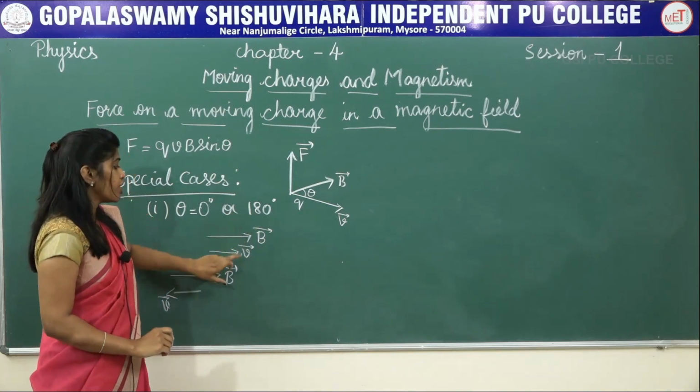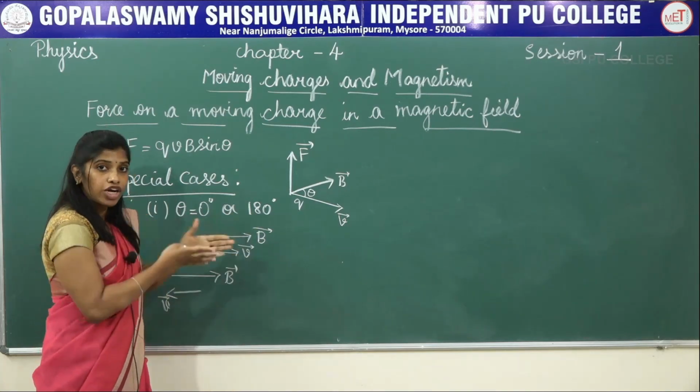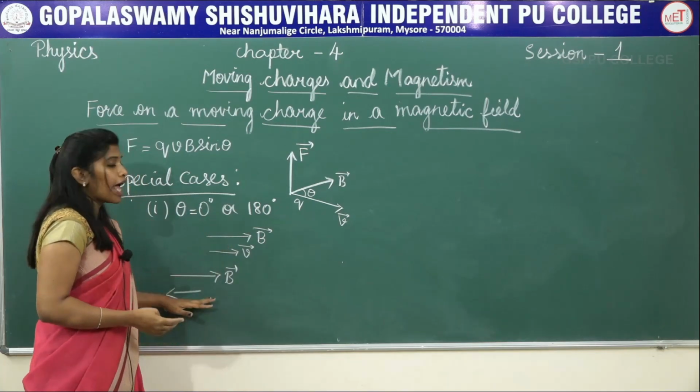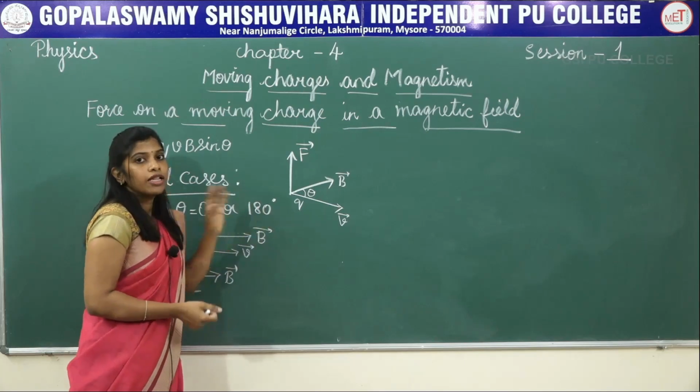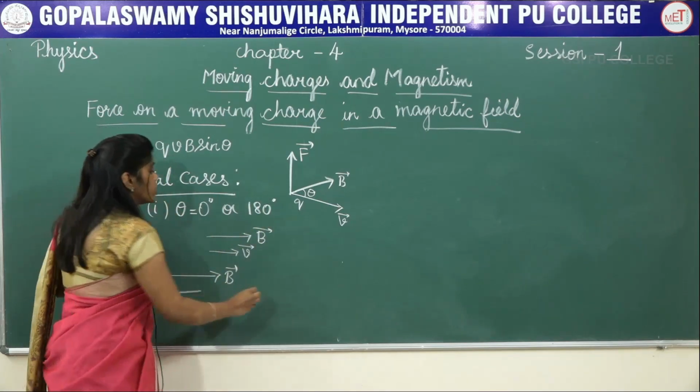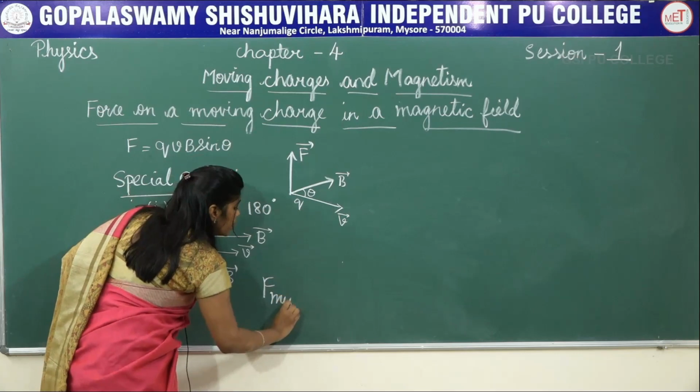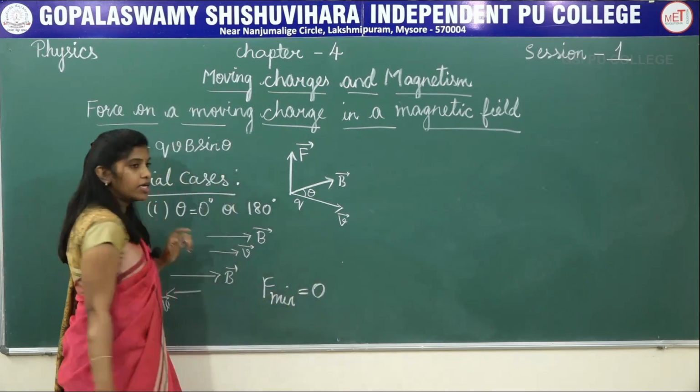That is, the magnetic field and the velocity of the charge are parallel to each other in this case and they are anti-parallel to each other in this case. Then what is sine 0 and sine 180? They both are 0 and therefore the force will be minimum in this case. The force is nothing but 0.